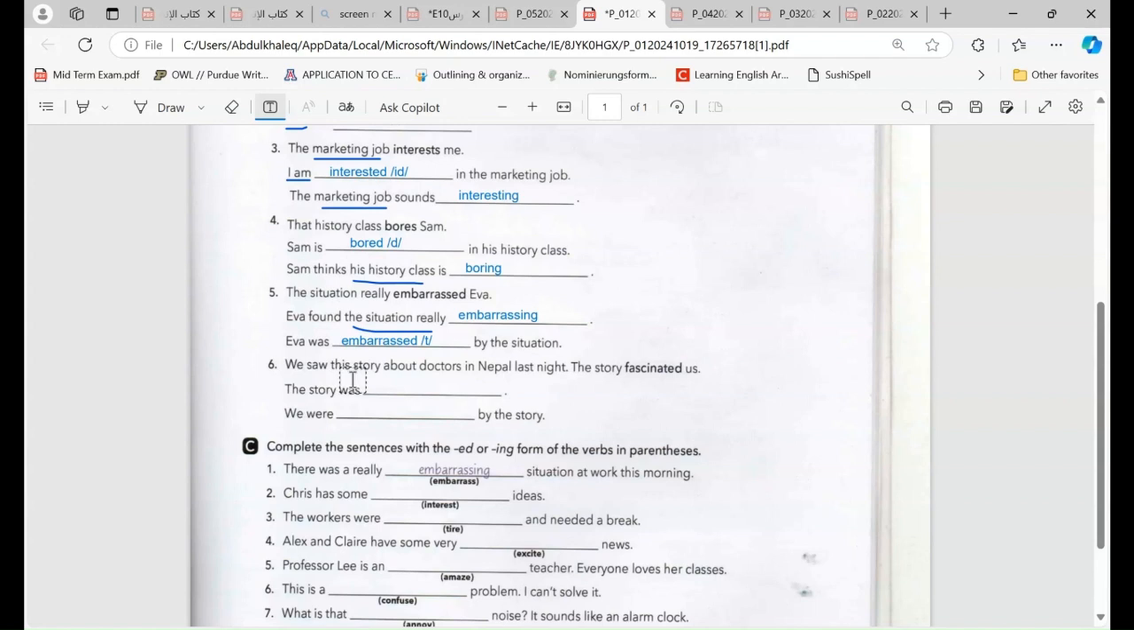Number 6, we saw this story about doctors in Nepal last night. The story fascinated us. So we are talking here about fascinated, and about the story of doctors in Nepal. So number 1, the story was, we are talking about the story, and the second one is about we. So if we go with number 1, we say the story was fascinating.